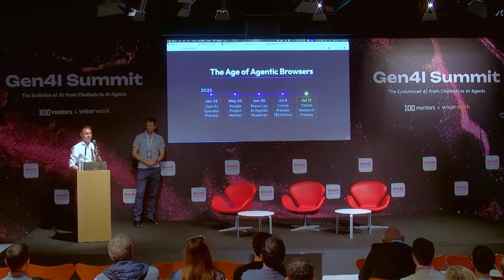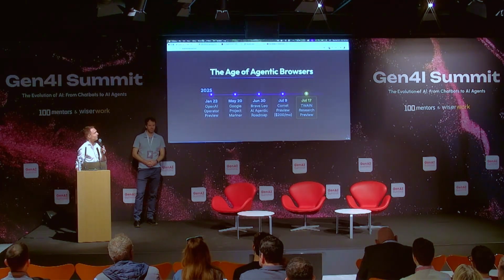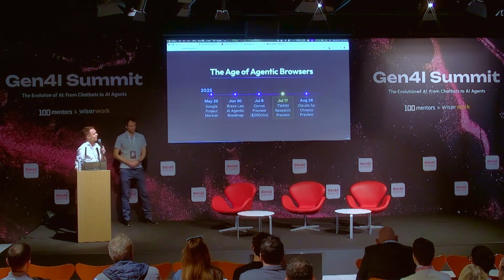On July 17th, Alex and I came up with our own version of an agentic browsing tool called Twain. At this time, we didn't even know about Comet yet, but we got interested in it, and that's why we're standing here today talking to you about it. We'll see more about Twain in a moment.